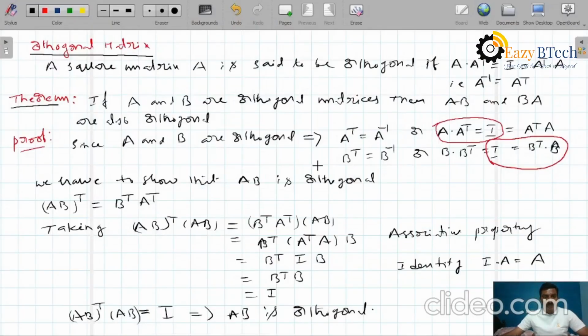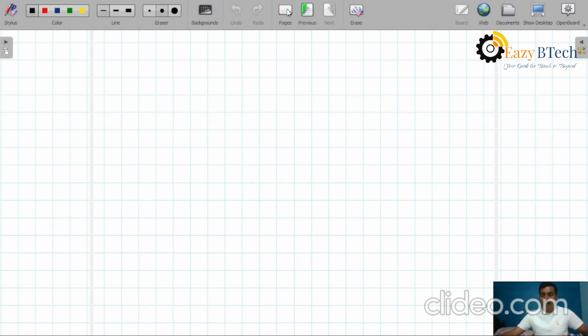Now (AB)ᵀ into AB equals I. Therefore, AB is an orthogonal matrix. Now we have to prove that BA is orthogonal.